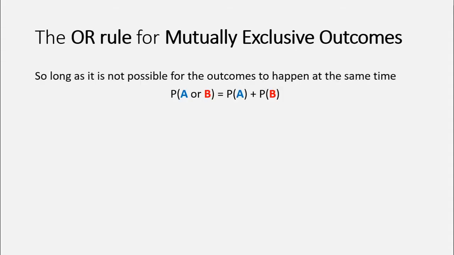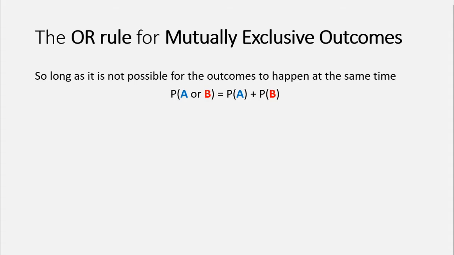The OR rule. Now this only works if your outcomes are mutually exclusive. So this is when we're talking about the probability that one event happens or another event happens. The probability that A happens or B happens is the probability that A happens plus the probability that B happens, only if these cases are mutually exclusive.